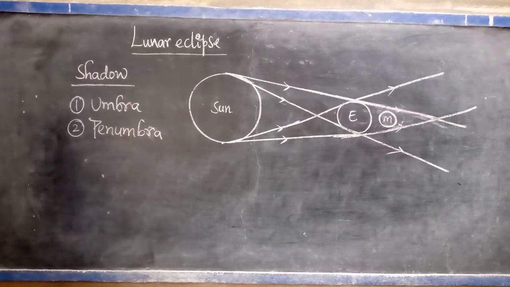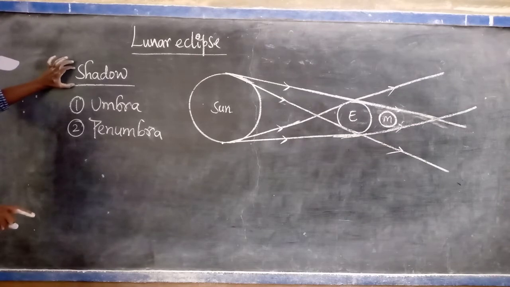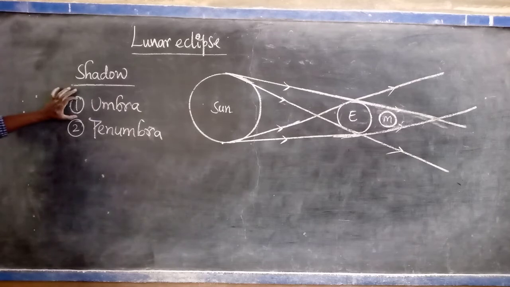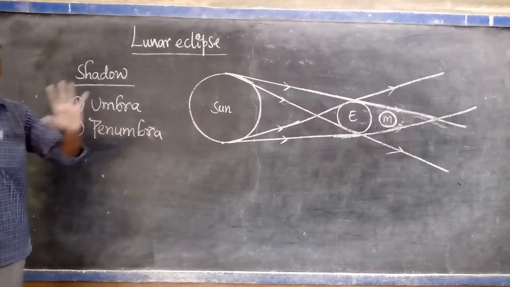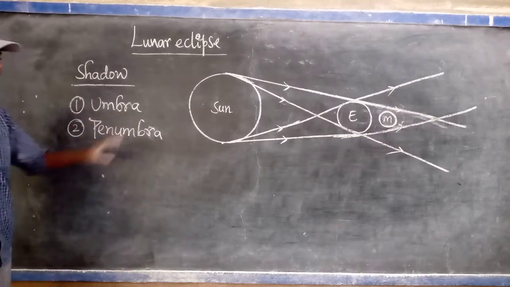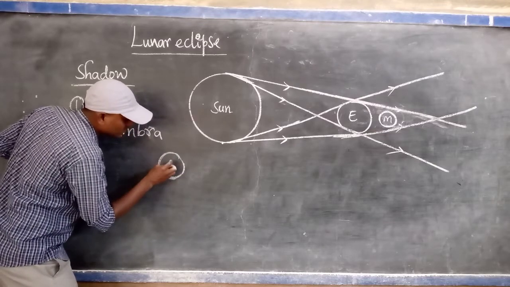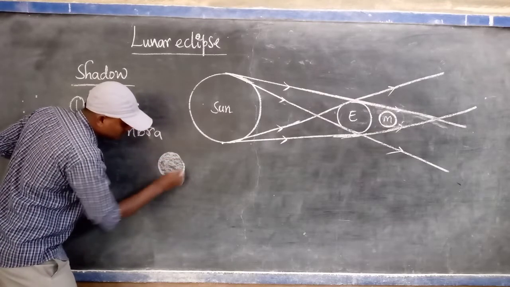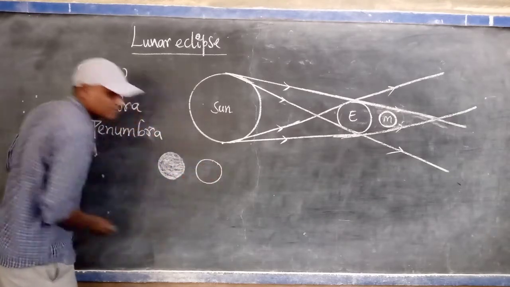Actually, two types of shadows are there. Sorry, not two types of shadow. The shadow formed by any opaque object mainly has two regions. One is the umbra region. The second one is the penumbra region. What is the umbra? What is the penumbra? For example, if we take a spherical object, its shadow will fall here like this.